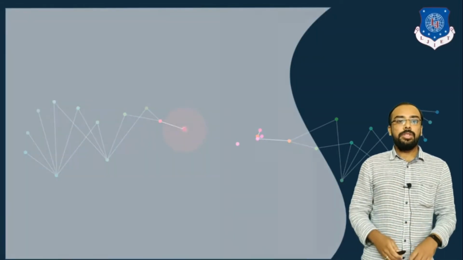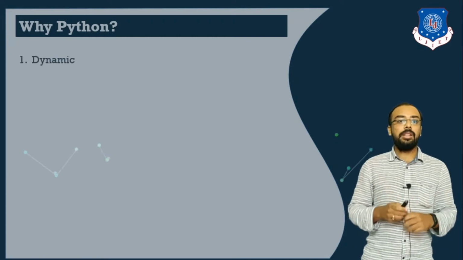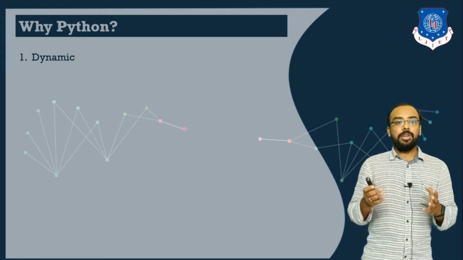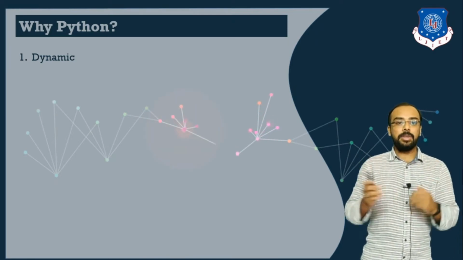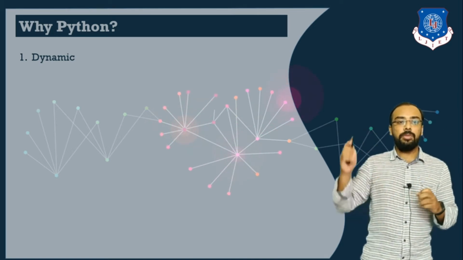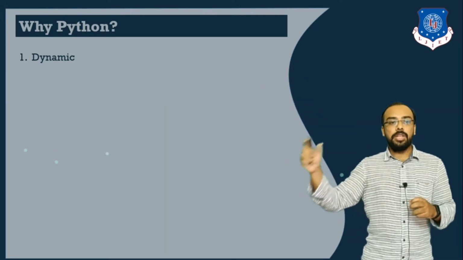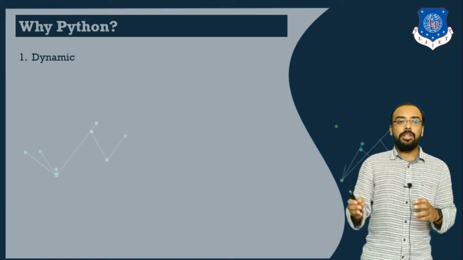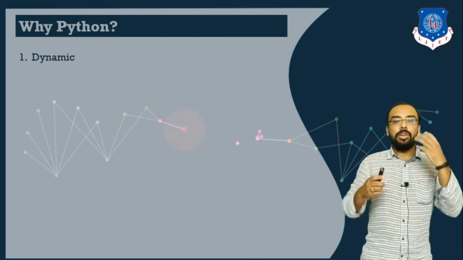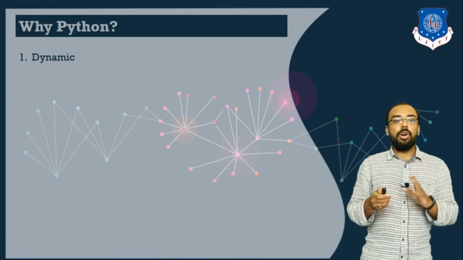Now we will see why Python is being used. So first, it is a dynamic language. What do we mean by dynamic? Until now in traditional programming languages such as C, C++ and Java, for example, if you want to declare a variable, first you have to type its data type, then you have to specify its variable name, and then you have to assign its value. Now in case of Python, you just need to have a variable name, equal, and its value. So at runtime, it will determine what its data type is.